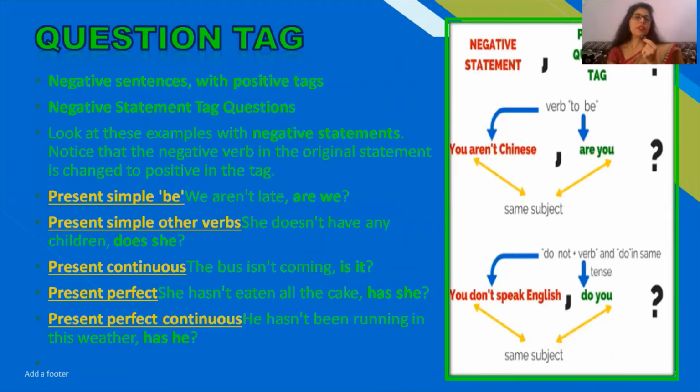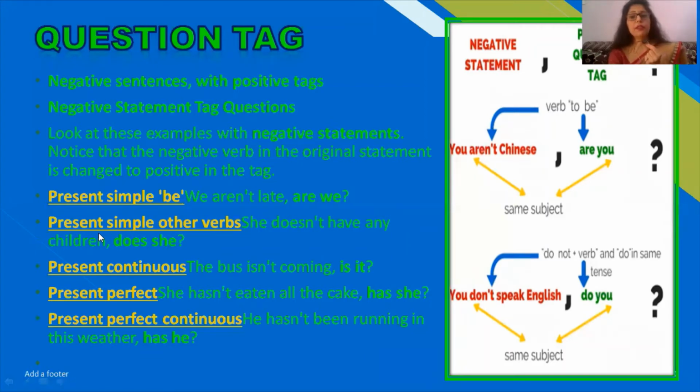These are the specifications that we need to see. Once we are aware of all the tenses, accordingly we can make changes in the question tag. Present simple be, we are not late, are we? So if there is a negative frame here, we will use the positive here.